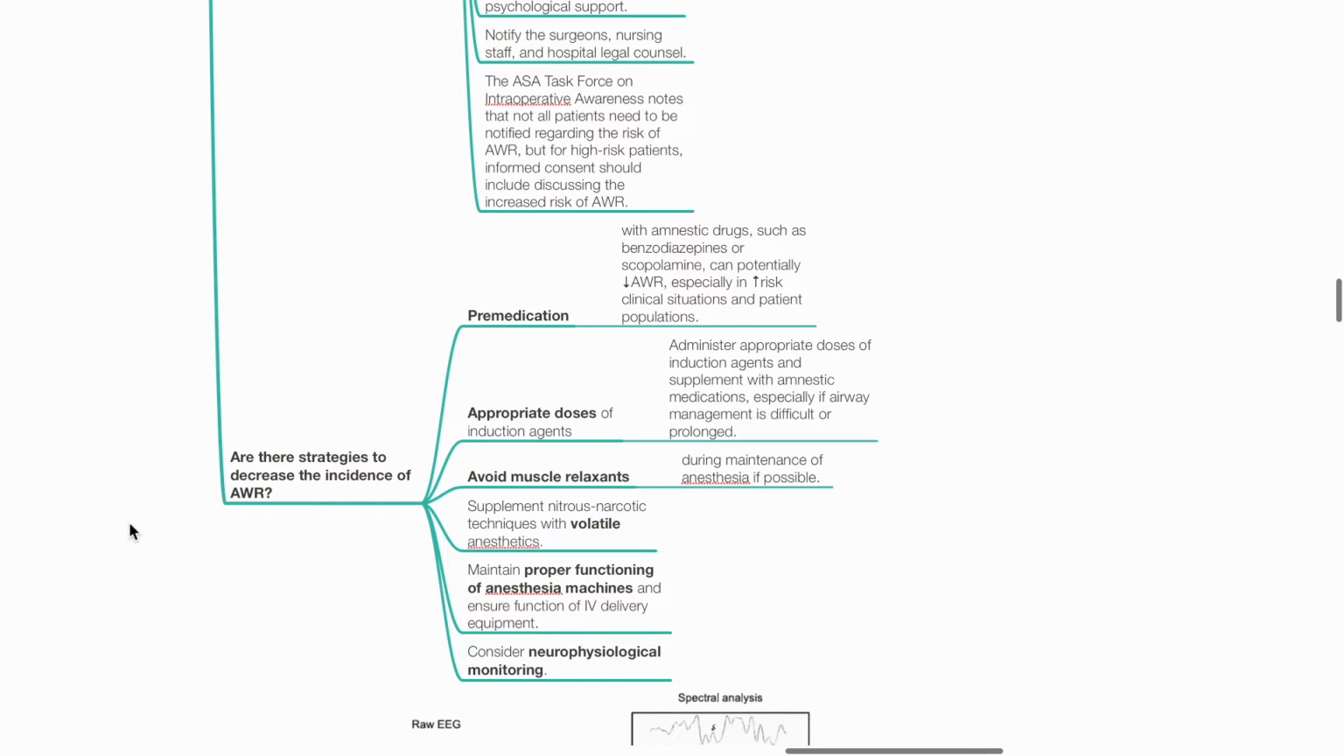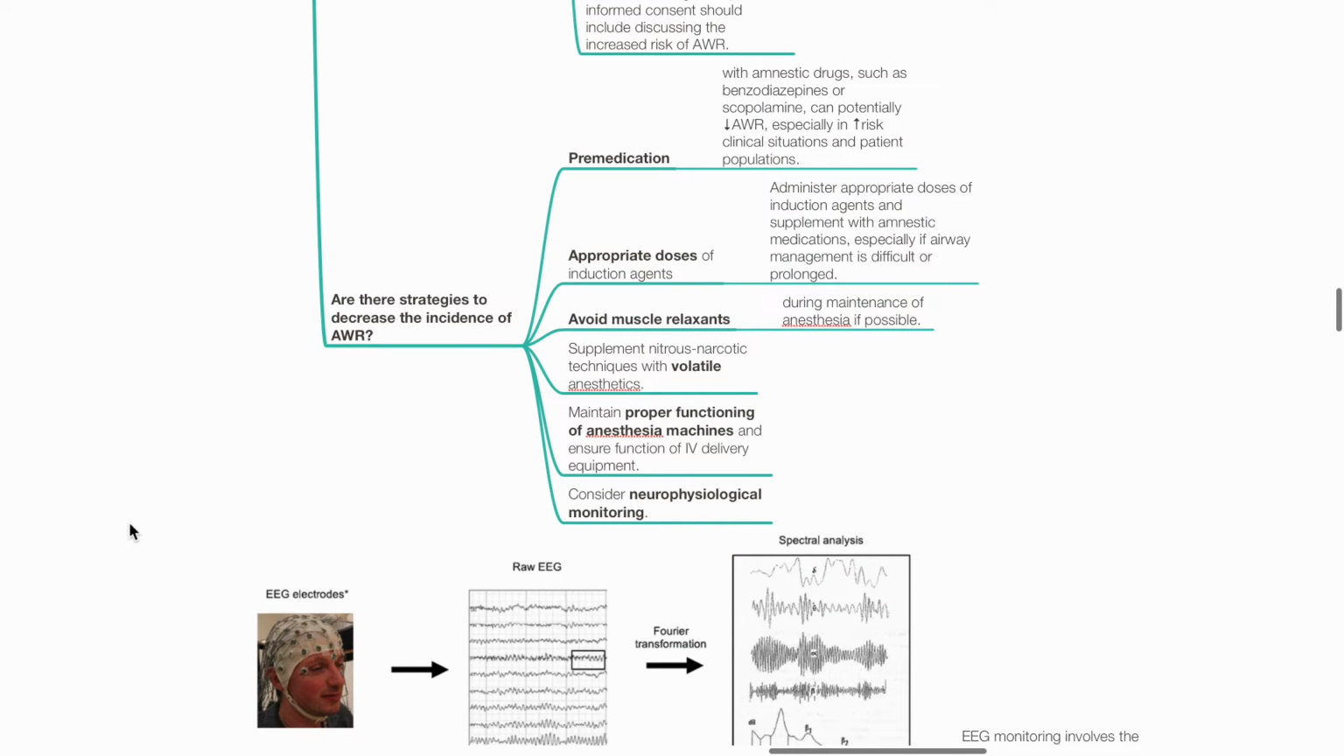The ASA Task Force on Intraoperative Awareness notes that not all patients need to be notified regarding the risk of AWR, but for high-risk patients, informed consent should include discussing the increased risk of AWR. Are there strategies to decrease the incidence of AWR? Strategies include pre-medication with amnesic drugs such as benzodiazepines, appropriate doses of induction agents, supplemented with amnesic medications, especially if airway management is difficult or prolonged.